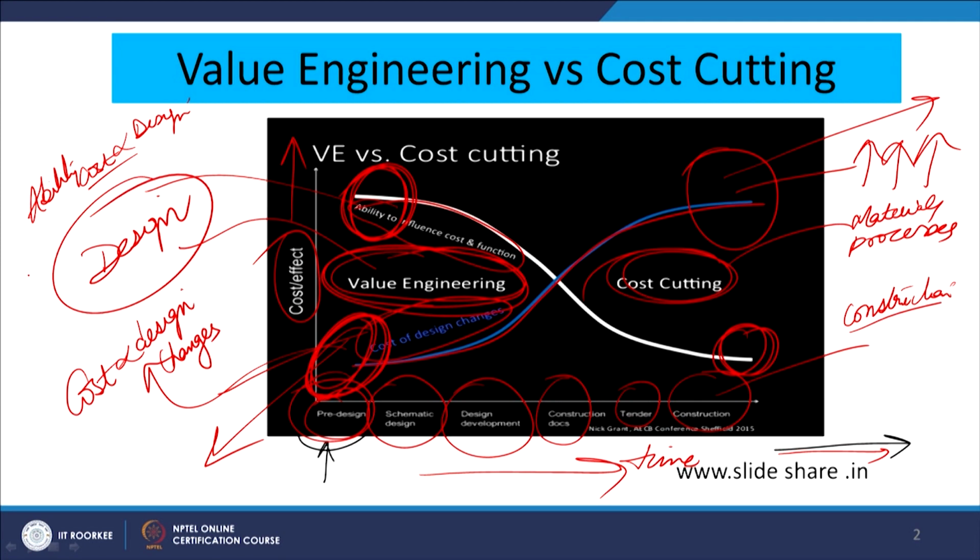Now, another important derivation, or another important analogy that can be drawn here, is why value engineering is more important. Once you are designing things at the design stage only, mostly the materials and processes will be selected. So, we are going to lock most of our cost at the design stage only, and at that stage only we are applying the basic aspects of value engineering. Therefore, value engineering gains much more significance as compared to the cost cutting approach.